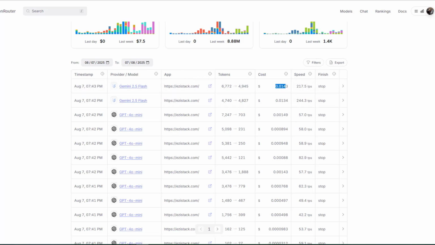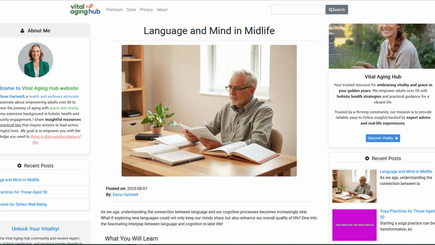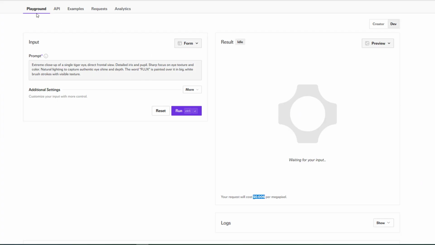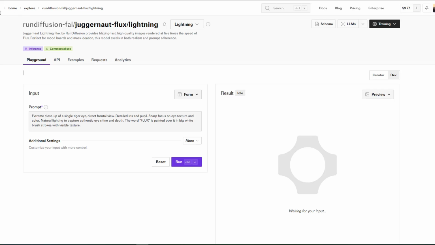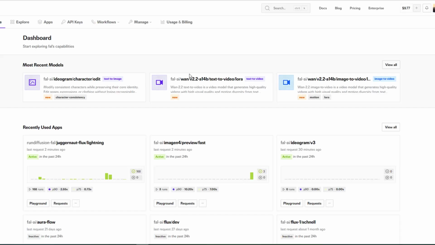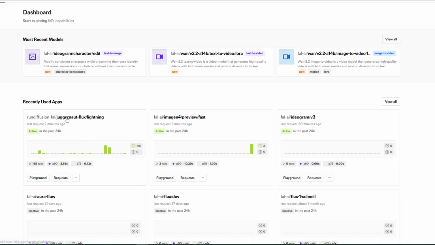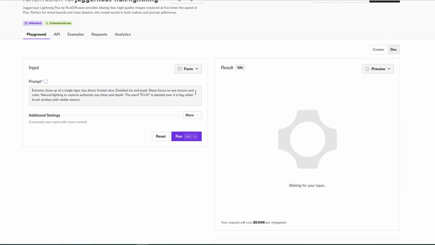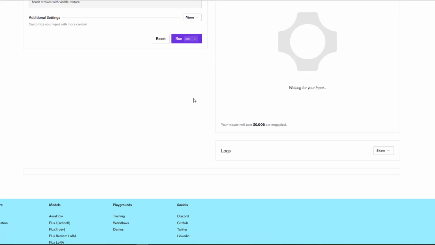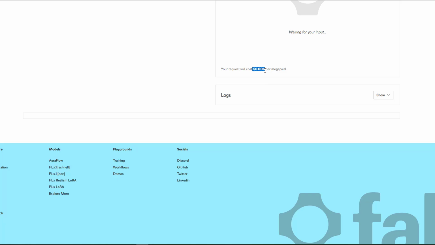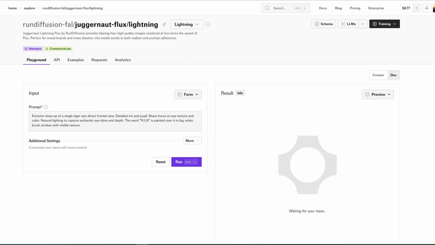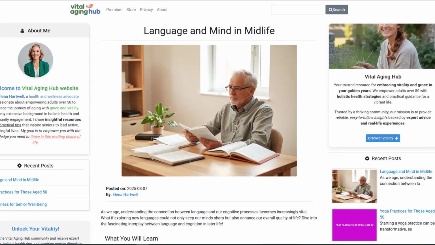Okay, and then you've got the models down here. Let's have a look at the models that we used. Oops, not playground. Let's go over. Okay, it's going to be really difficult for me to mess around with this. But anyway, we're using Juggernaut, guys, because the reporting with this isn't as good. Okay, but with Juggernaut, it works out to be about 0.006 cent per an image. We added 3 inside of there, so just say about 1.5 cent. So you're paying about 5.5 cent, guys, okay, for these articles.